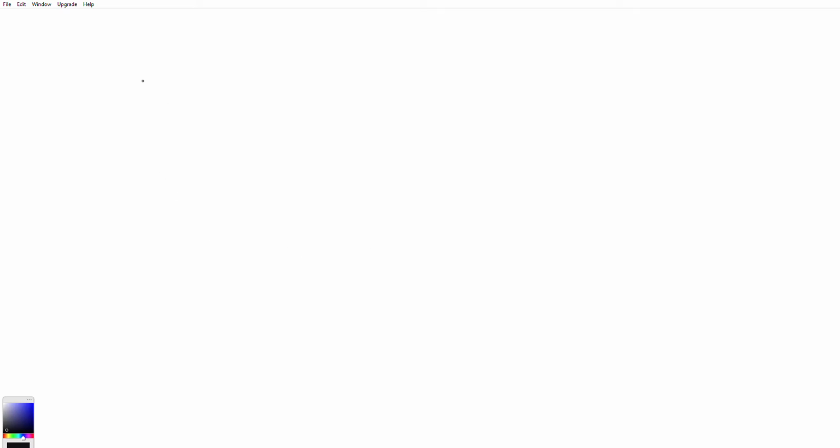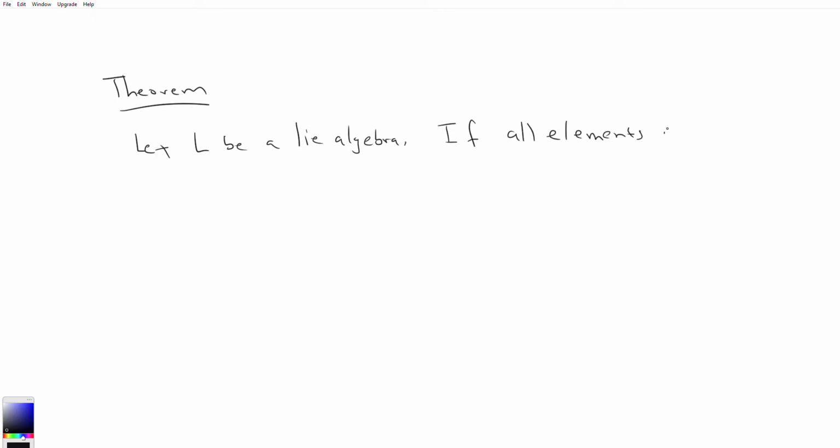So we have the following theorem. Let L be a Lie algebra. If all elements of L are ad nilpotent, then L is nilpotent.